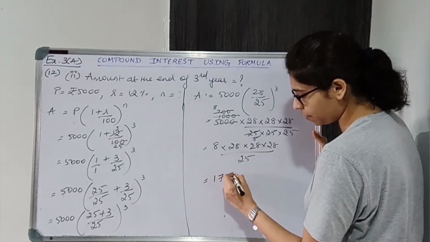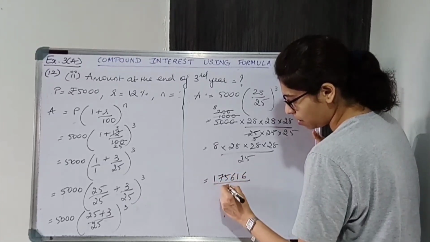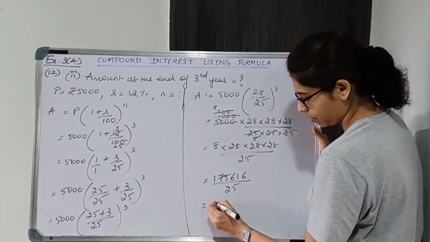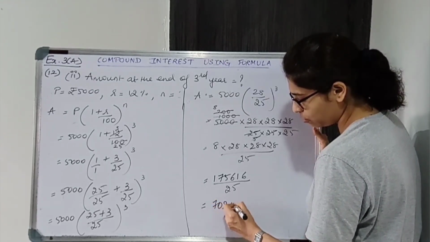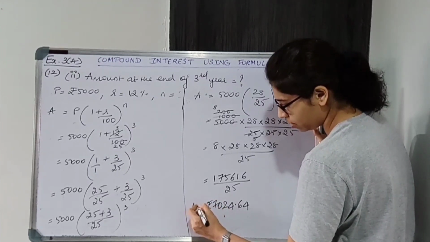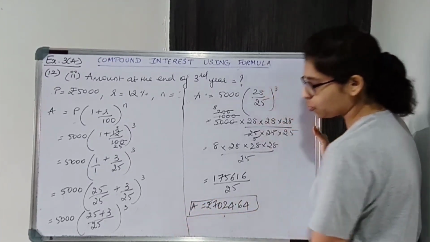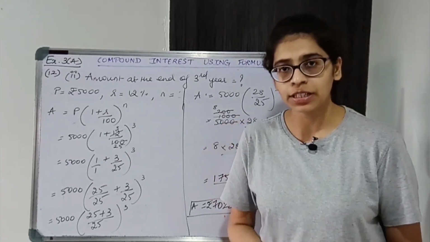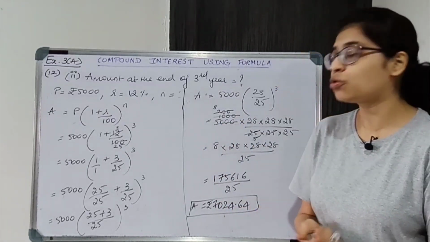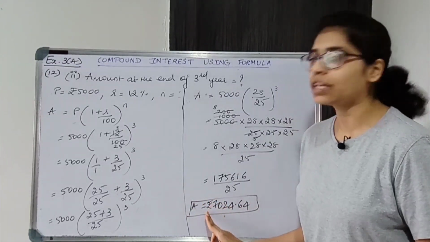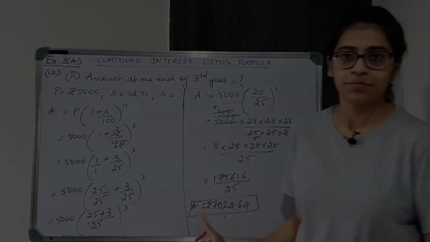Here you will get 175616 upon 25. So divide this, okay. On dividing you will get 7024.64 rupees, okay. So write down the final statement. The amount at the end of the third year is rupees 7024.64. Okay, box the answer. Don't forget to put rupee ka symbol.